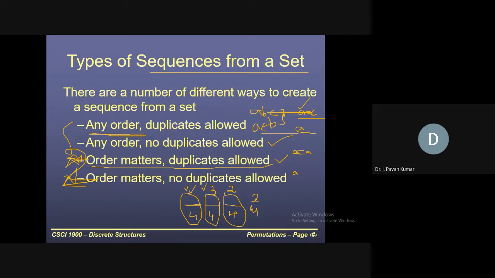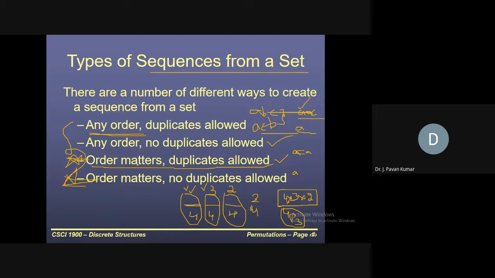So the total number of possibilities will be 4 times 3 times 2. This we can write as 4P3.